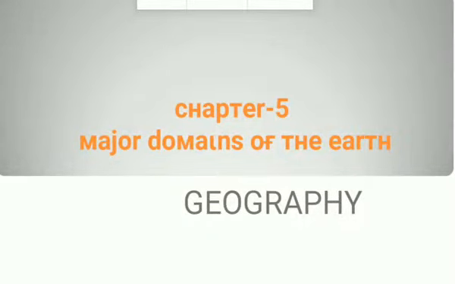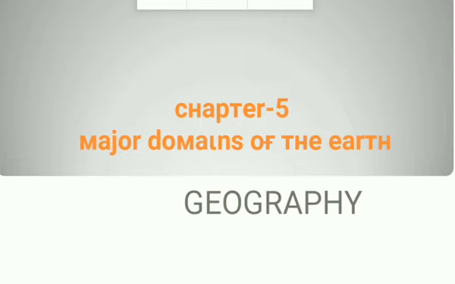Today we are going to start a new chapter of geography, Major Domains of the Earth, chapter number 5. In this chapter we will read about the earth, which is the only planet which has life. Human beings can live here because of the most important factors or elements like land, water and air present on the planet Earth.